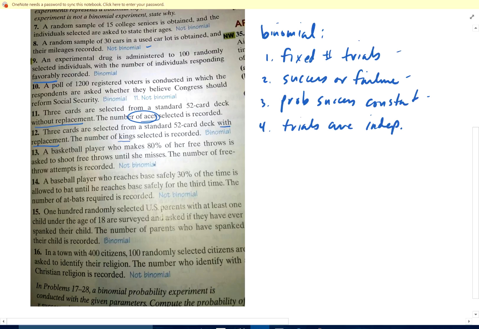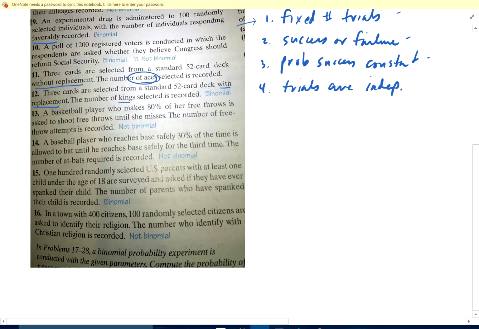13, she makes 80% of her free throws, shoots free throws until she misses. That violates a fixed number of free throws. You've got to have a fixed number. 14, a baseball player reaches base safely 30% of the time, is allowed to bat until he reaches. Same thing. We just said we need a fixed number of times.